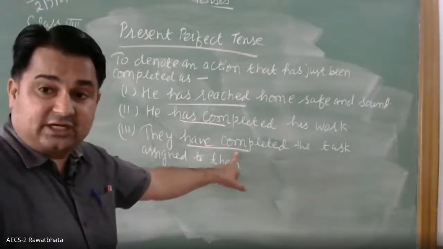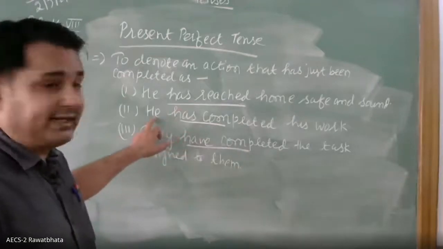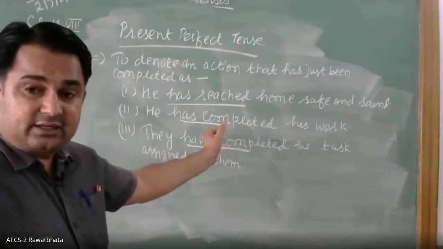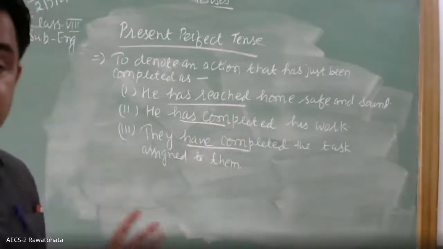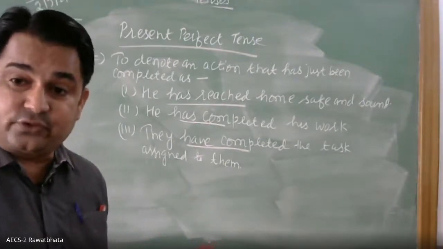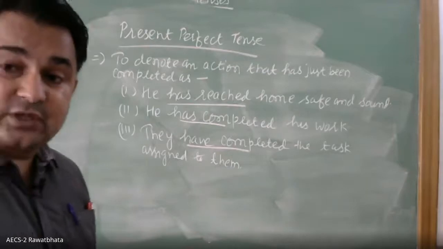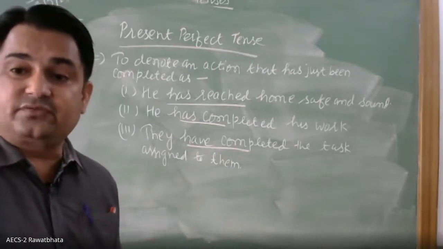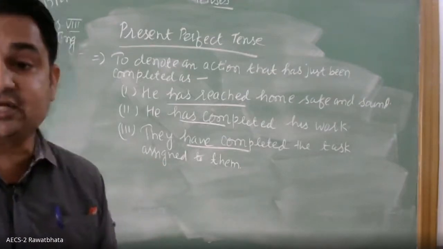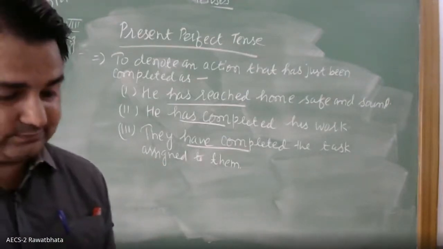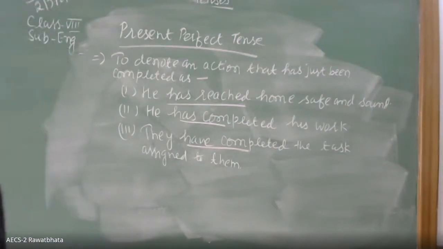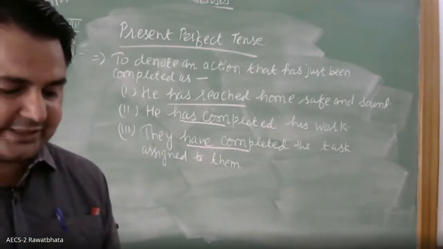Have plus the third form of the verb. With singular, he is singular, so has completed. Has plus the third form of the verb. If the subject is singular, then has plus the third form of the verb will be used. If the subject is plural, then have plus the third form of the verb will be used. So for what is it used? It is used for a just completed action. So you complete it.